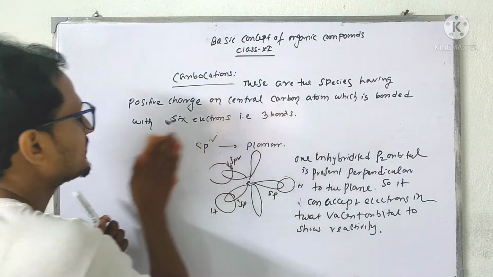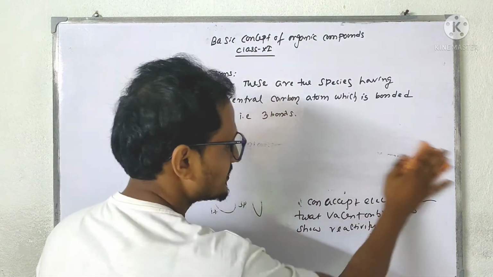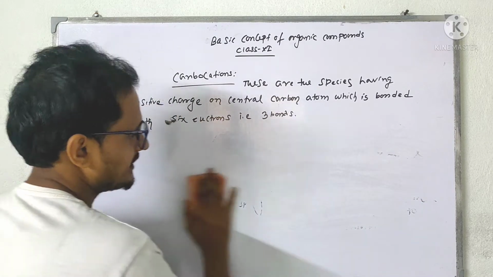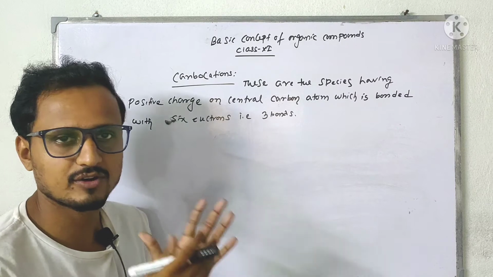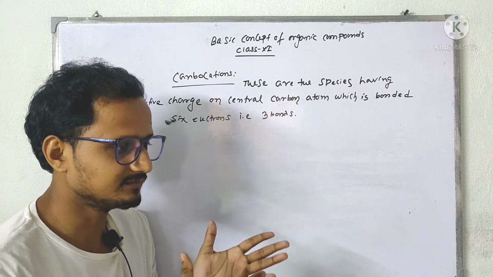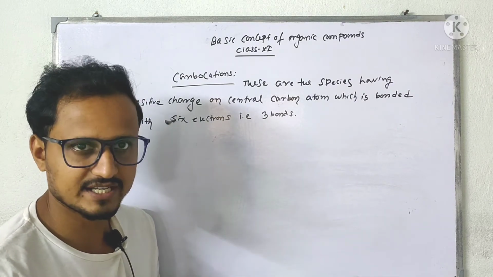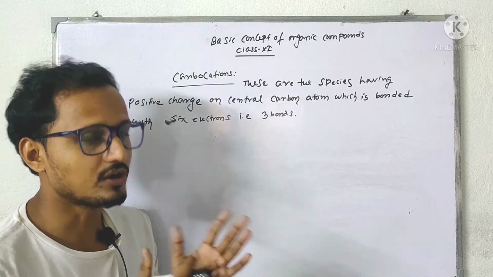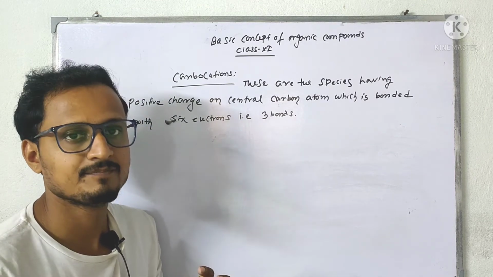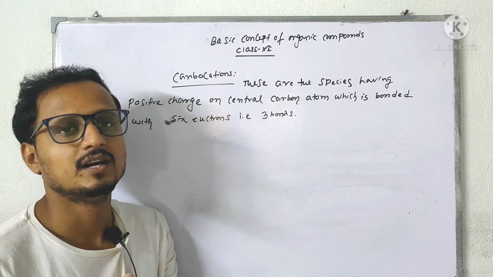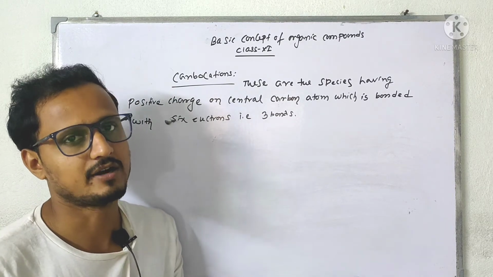Now we can prepare the carbocations. How can they form? The preparation of carbocations. Normally, in the case of CH4, if one of the hydrogens takes the bonded electrons toward itself and is removed from the molecule, then it will form a carbocation.